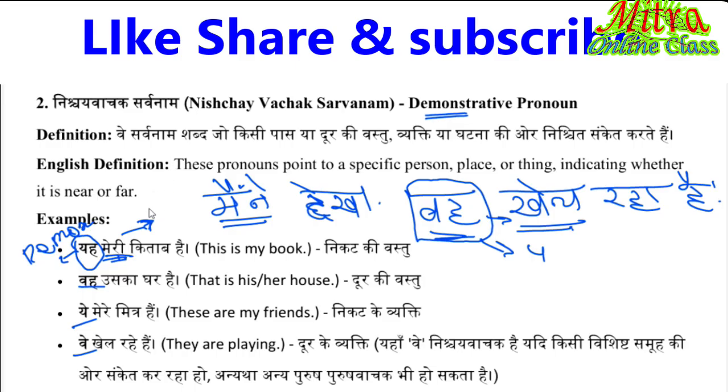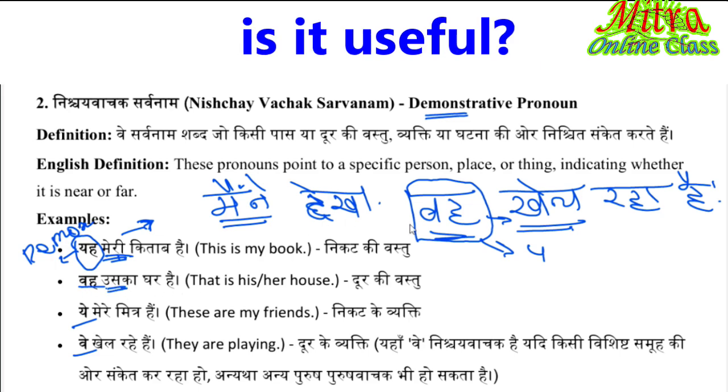पुरुषवाचक सर्वनाम के साथ इस्तेमाल हुए. The pronouns point at a specific person, place or things, indicating whether it's near or far. Okay. So this everything is connected with the vocabulary. This is a house. So this is at Anibus, third person. This is his house. Uska ghar, uska. So connected, come along the two nouns, two pronouns. He said, then that's baki is a demonstrative pronouns.